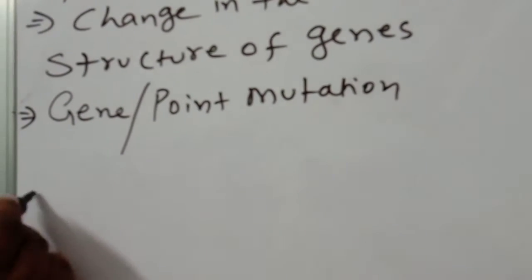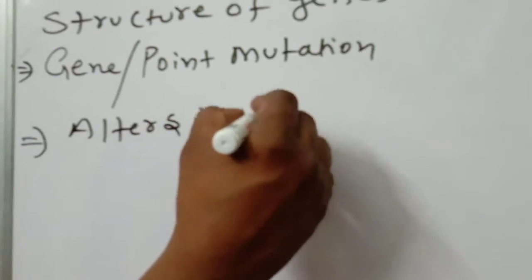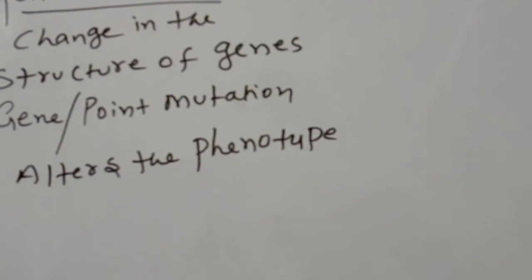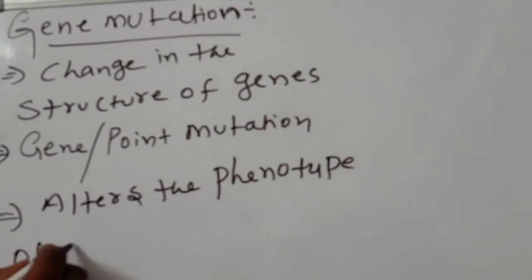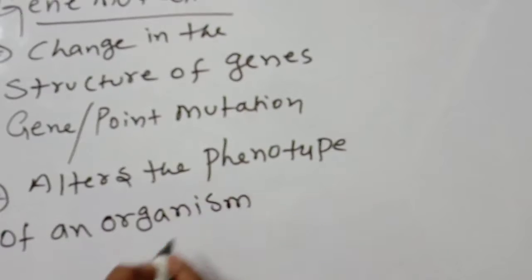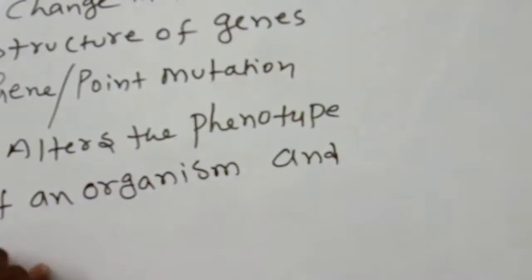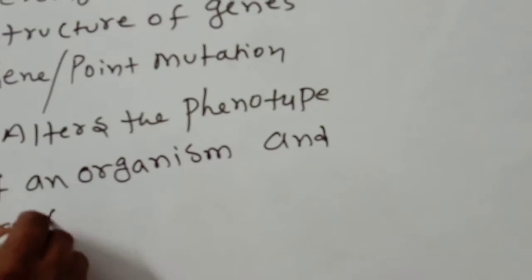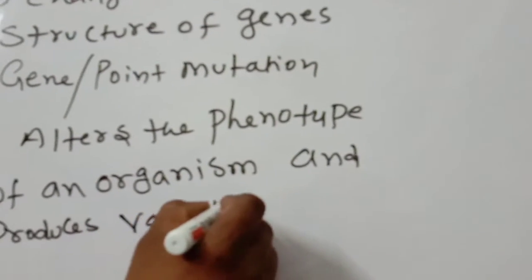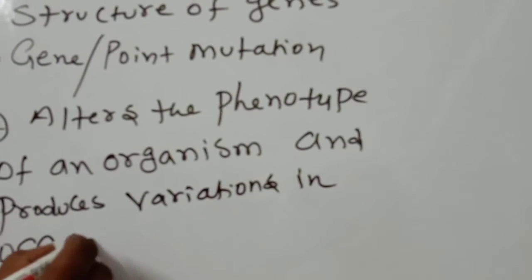It alters the phenotype, the external character, of an organism, and produces variations in the offsprings. This point you should remember.